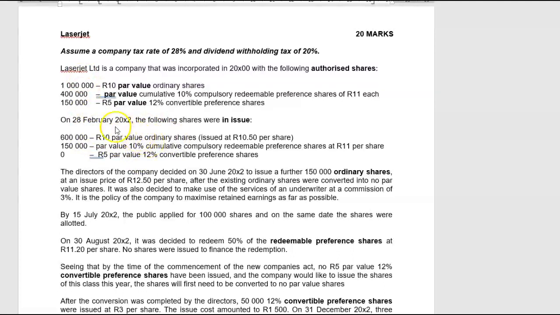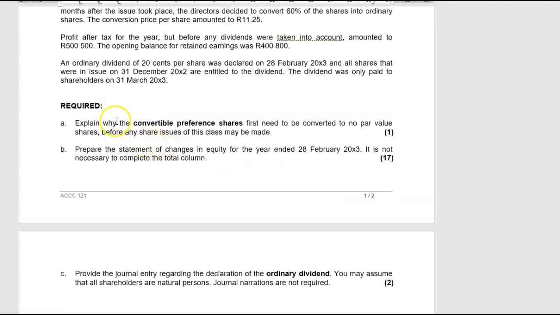Okay. What do we have to do before we start with anything? They want you to explain why the convertible preference shares first need to be converted to no par value shares before any share issue of this class may be done. Now, that is according to the Companies Act of 2008, which explicitly states that when you have par value shares in issue and you wish to issue more shares of that same class, you first have to convert the existing shares which were issued to no par value shares.